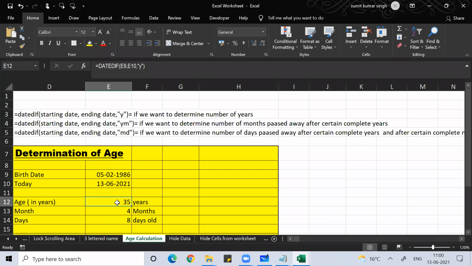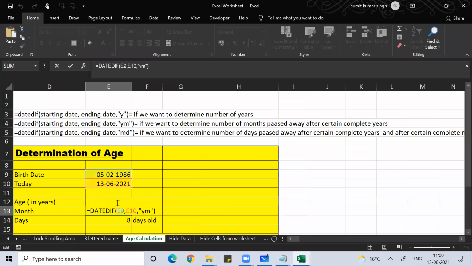Even then, if I have to tell them I am 35 years old, and beyond that if I have to tell the months, like if somebody says, "Oh, you are only 35, not more than that?" I say, "No, I'm more than that." So after 35 years, how many months? If you want that, you can use DATEDIF in brackets, starting date, comma, ending date, comma. For after those 35 years, how many months, use "YM" under double quotes.